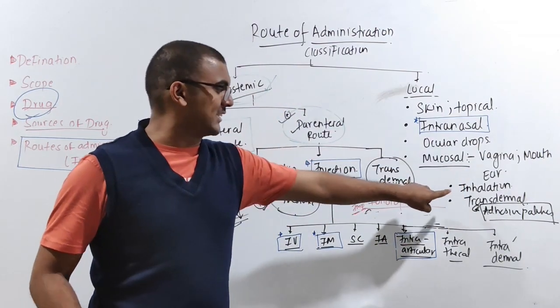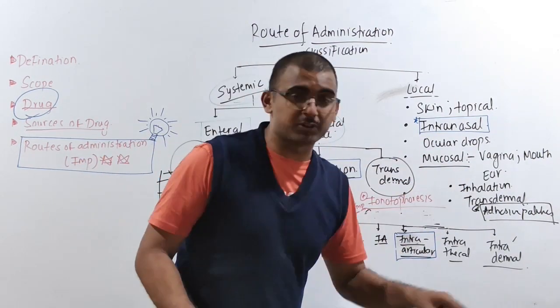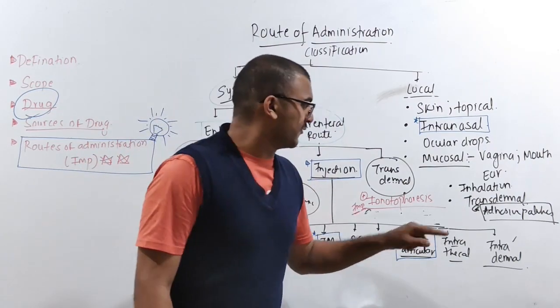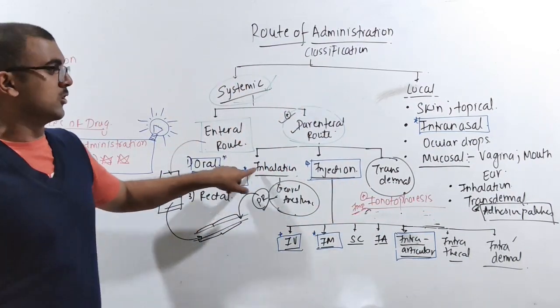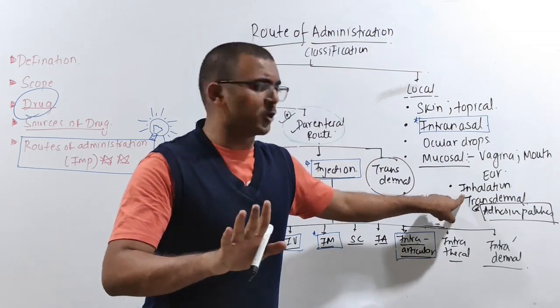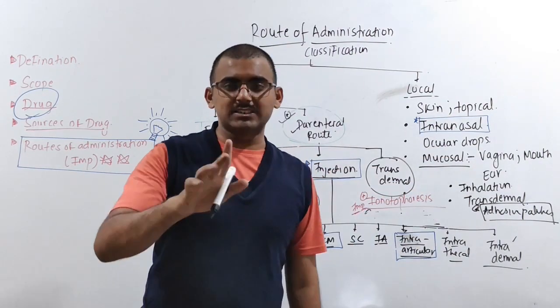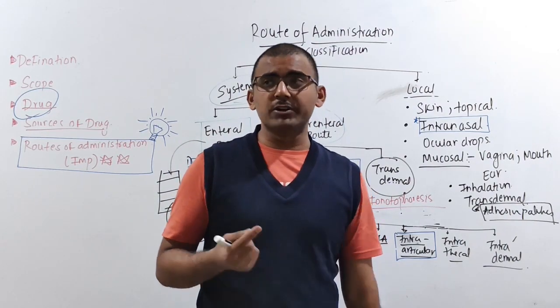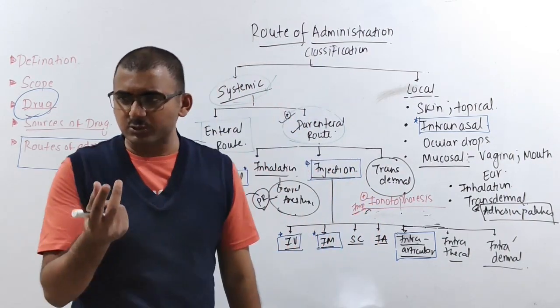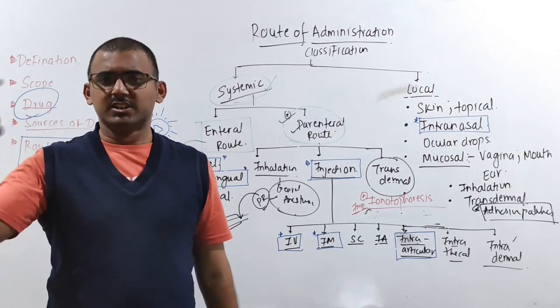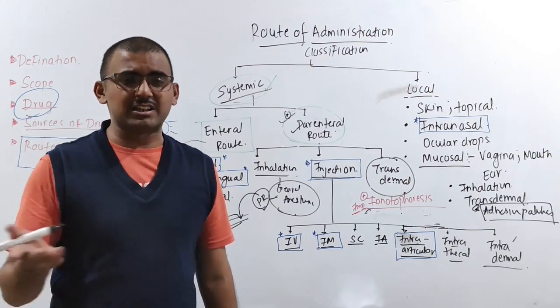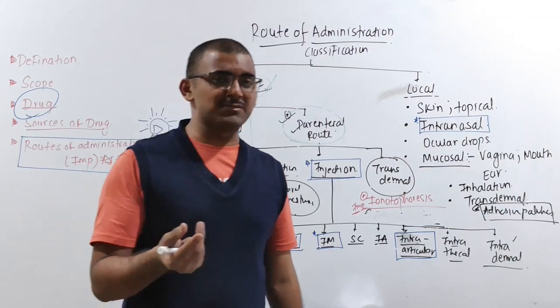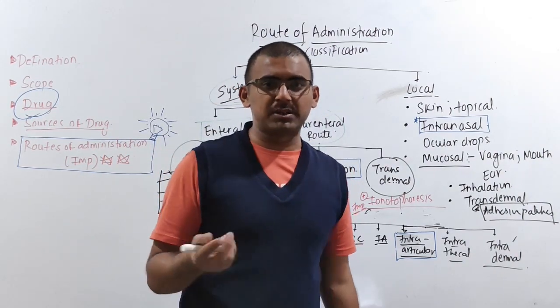Now again you are going to have inhalation over here. See, again you might get confused. Sir, inhalation you wrote over here also and over here also. It's very simple. Here, in inhalation, for example, you are having asthma or COPD. When you take salbutamol, and the different classes of drugs which are used, they are nothing but your beta 2 agonists.